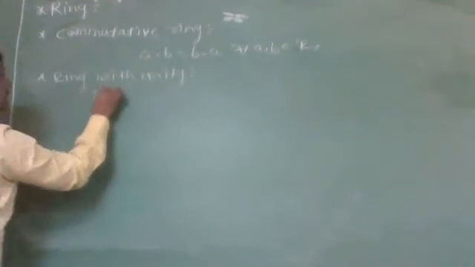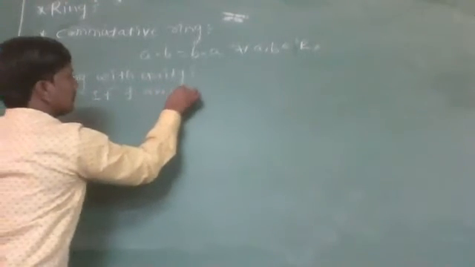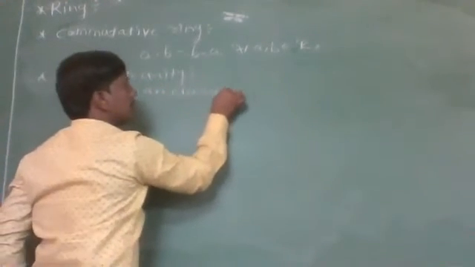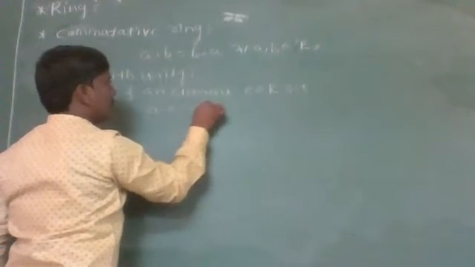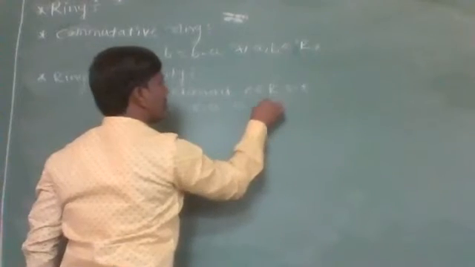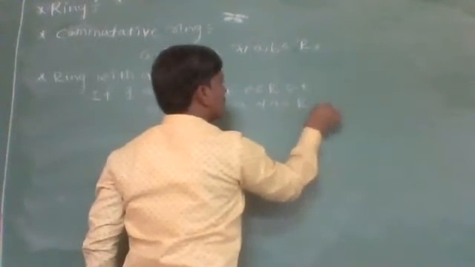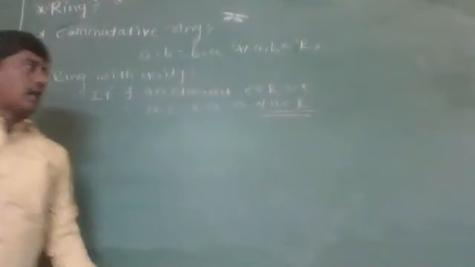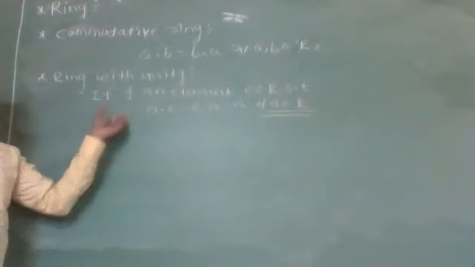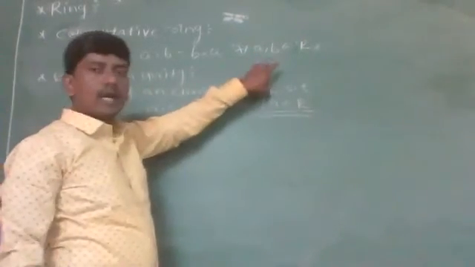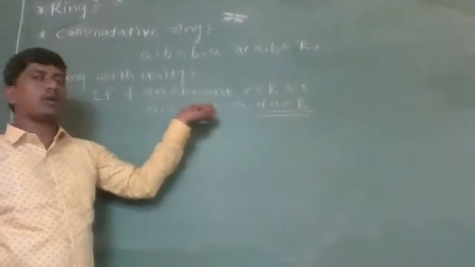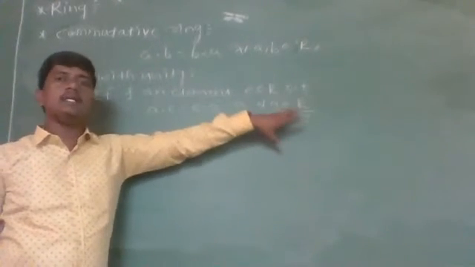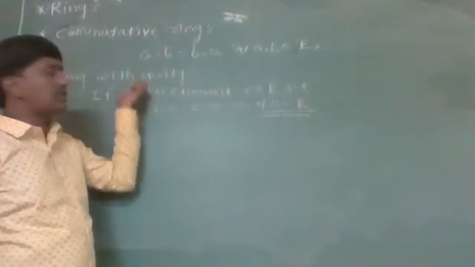If there exists an element E belonging to R such that A dot E will be equal to E dot A equal to A for all A belonging to R, then we say that R is a ring with unity. Here we have to find one element in ring R such that A dot E will be equal to E dot A will be equal to A for each A in R. Then we say that R is a ring with unity.